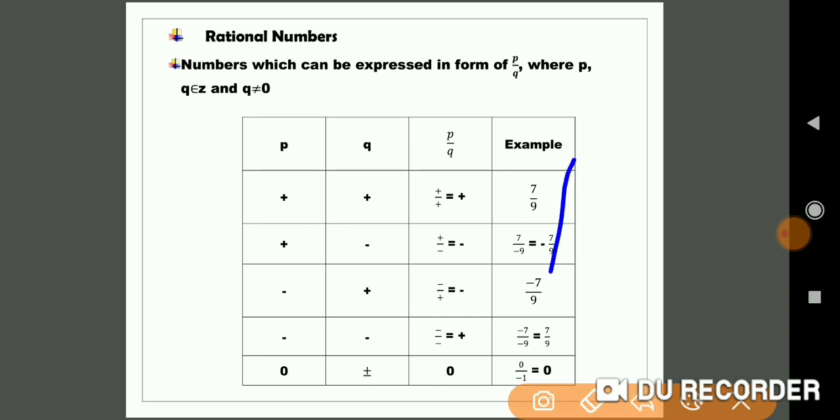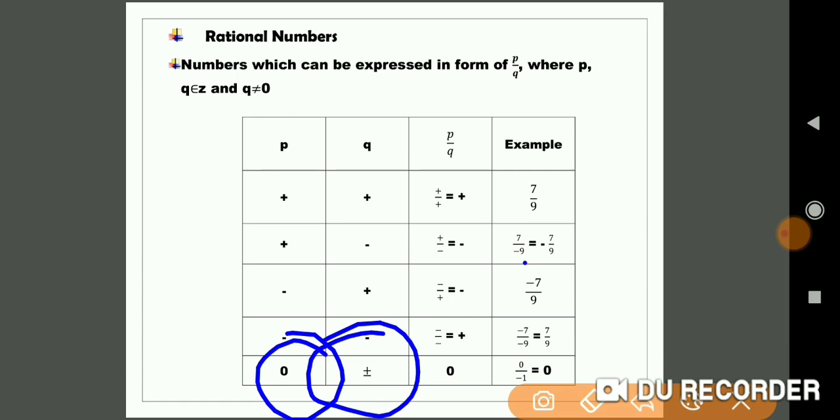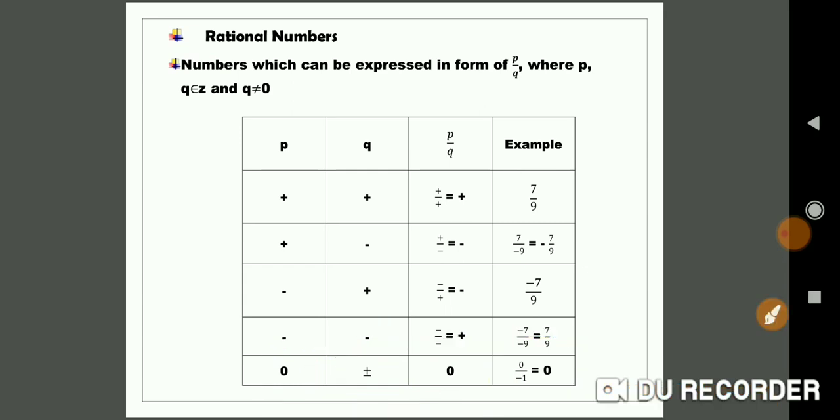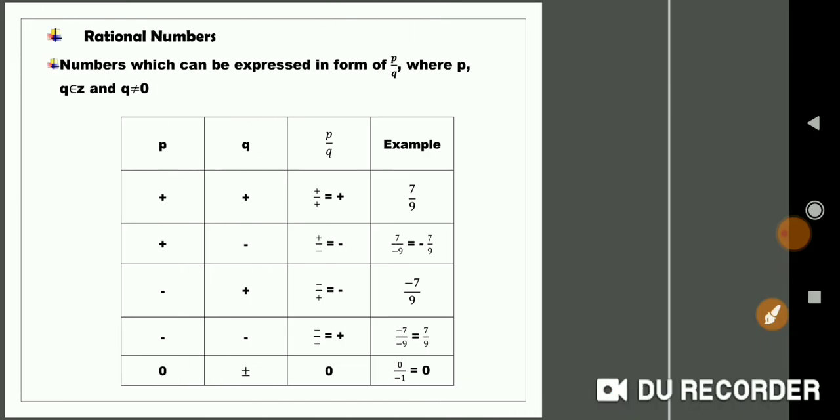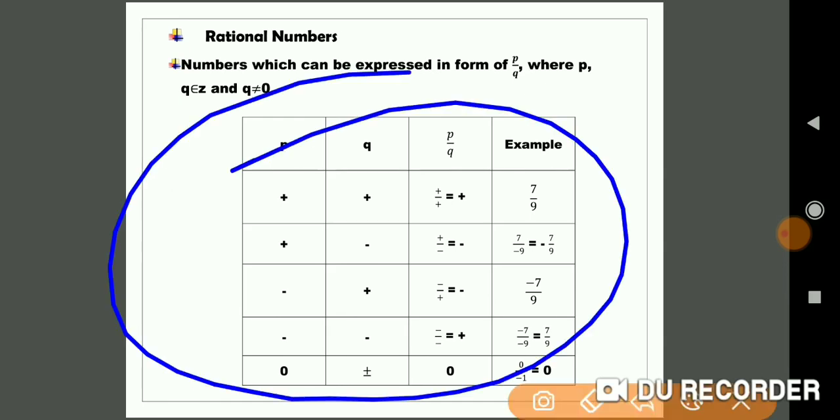And one more case is that suppose the numerator is 0. We have told before that the denominator cannot be 0. When the numerator is 0 and the denominator is any number, with a plus or minus sign, then 0 by plus or minus any number, you are going to get 0. The example we have given here is 0 by minus 1, which is nothing but 0. So in this way we can explain the examples of rational numbers.